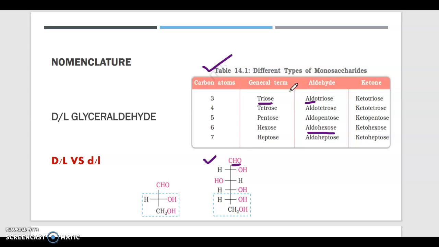And if we draw a fructose molecule, it will be CH2OH, C double bond O, OH, OH, OH, CH2OH. So here also there are 6 carbons, that means it is also a hexose, but it is basically a ketone, so it will be a ketohexose. Fructose is a ketohexose. Then also this compound will be an aldotriose.